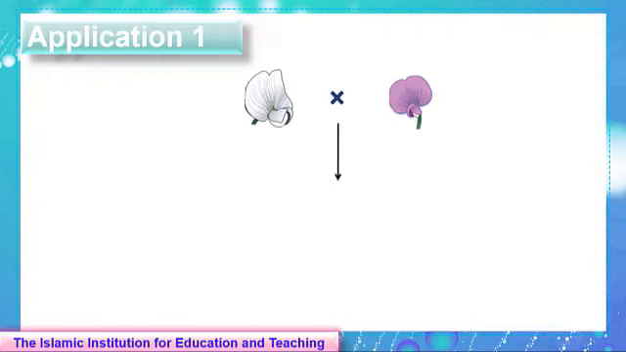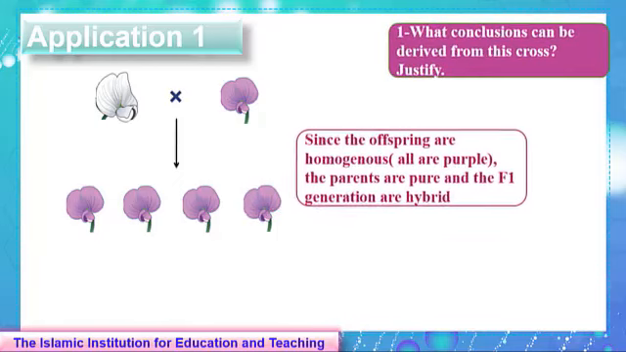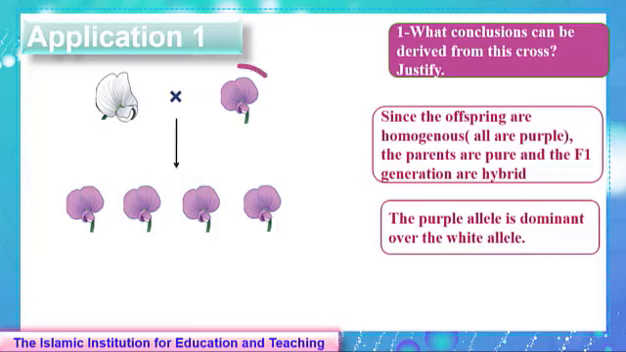For more clarification, let's solve application number 1 along with each other. Here we cross two flowers, white and purple. All the offspring in the first generation are purple. What conclusions can be derived from this cross? Justify. The first one is that since all the offspring are homogeneous, all are purple, parents are pure, and the first generation are hybrids. The second conclusion is that the purple allele is dominant over the white allele.